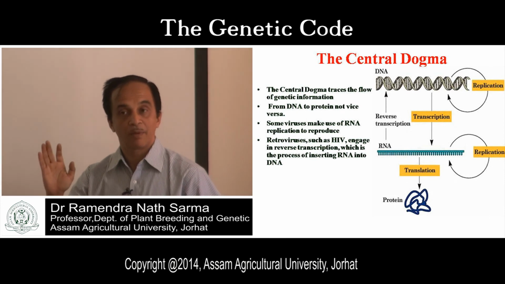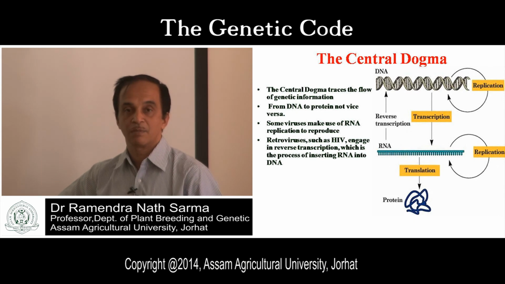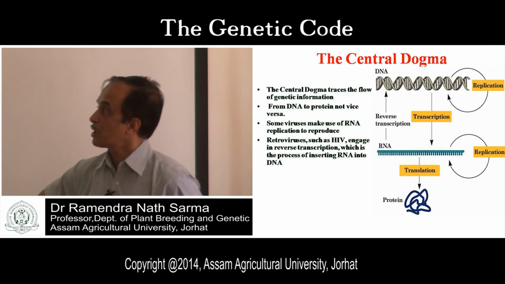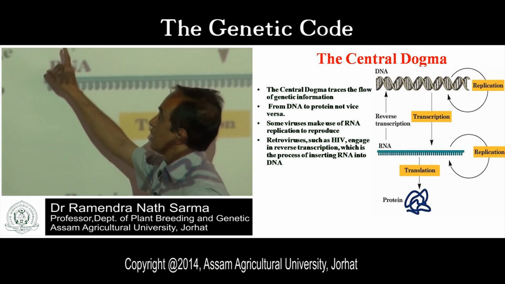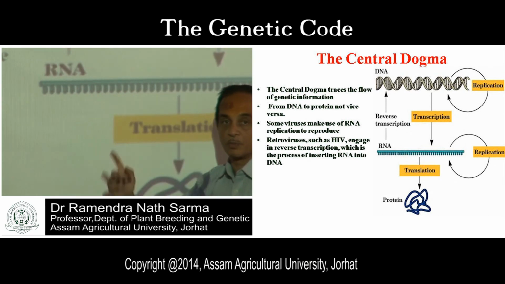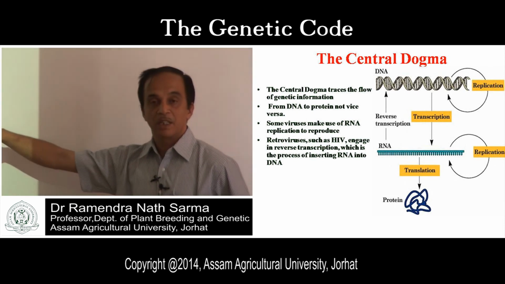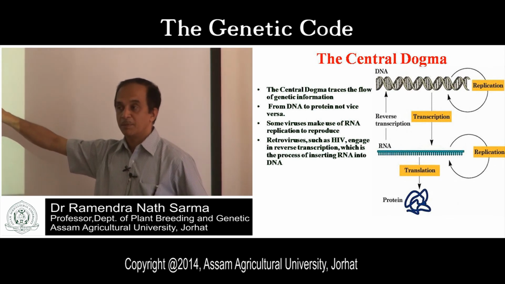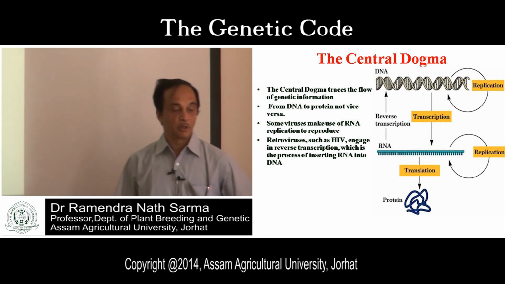Except in certain viruses, those viruses which have RNA as the genetic material. They reproduce this RNA genetic material, and RNA also produces DNA. That DNA is an intermediate. Again from the intermediate DNA, information is coming from DNA to mRNA to protein. So this is the central dogma of molecular biology.